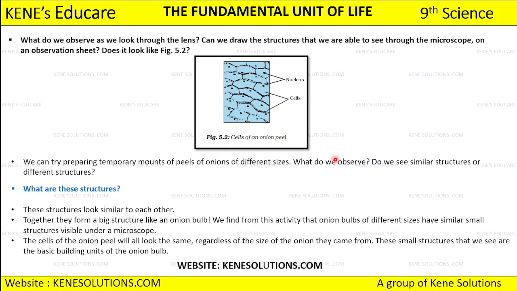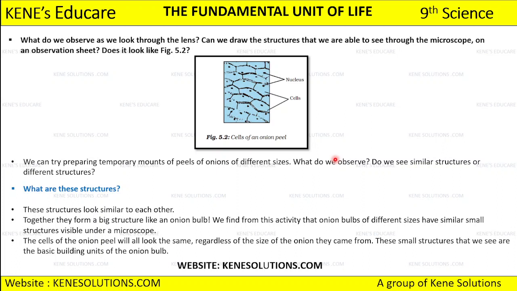Okay, so here one question was asked कि अगर हम different onion peels लेंगे अलग अलग sizes के, so will we get the same cells? So yes, you're going to get the same cells because all the cells look similar to each other, and together the cells form an onion bulb. Okay, so ये onion bulb जो है, if we are taking it of different sizes, they are going to look similar under a microscope. Okay, so cells of onion peel are all going to look the same regardless of कौन से size की onion आपने लिया था, peel लिया है.